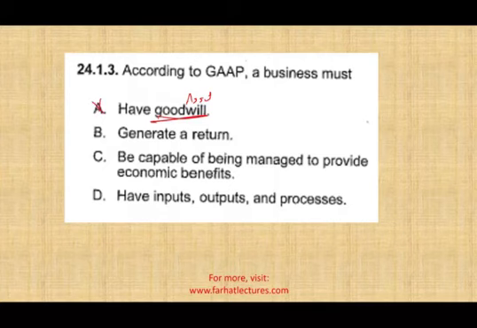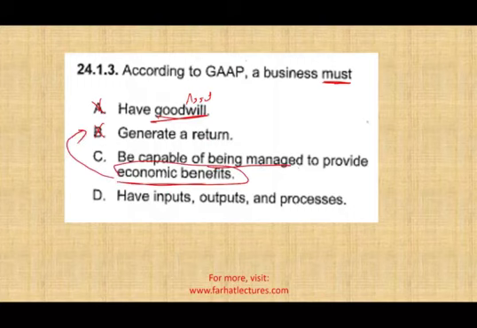Must generate a return? It doesn't have to generate a return. It's good if it generates a return. The purpose of a business is to generate a return, but it's not a requirement. C, must be capable of being managed to provide economic benefit. That sounds reasonable. A business must be able to be managed to provide economic benefit, and basically the economic benefit in a sense is the return. I would say C is a good candidate, but let's look at D to make sure D is not the answer.